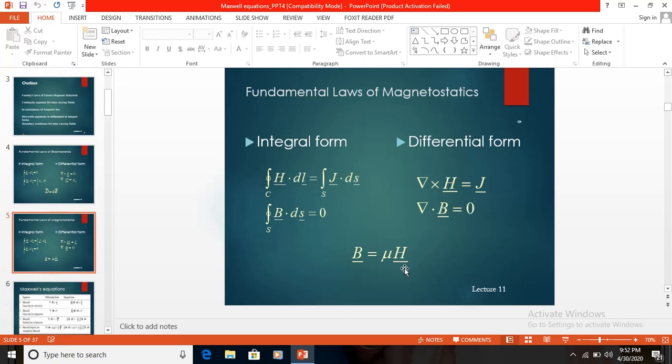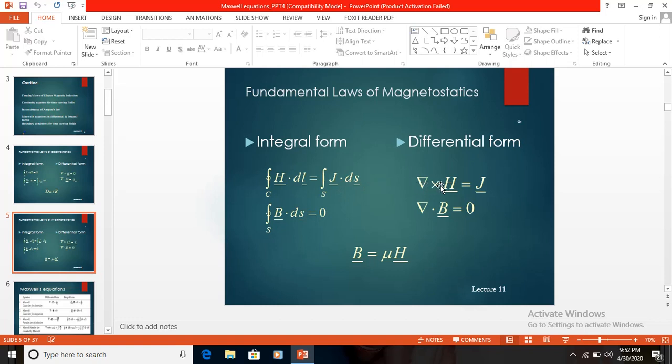While going for the magnetostatic laws, the closed line integral of H dot dl is equal to the surface integral of J dot dS, or otherwise it is represented as the closed line integral of H dot dl is equal to the surface integral of (D dot plus J) dS.